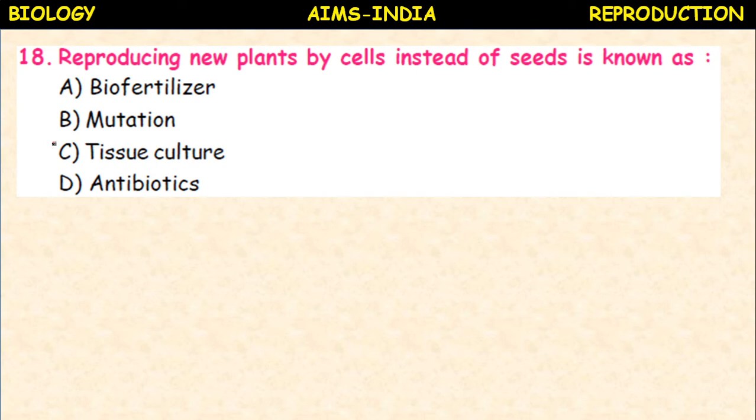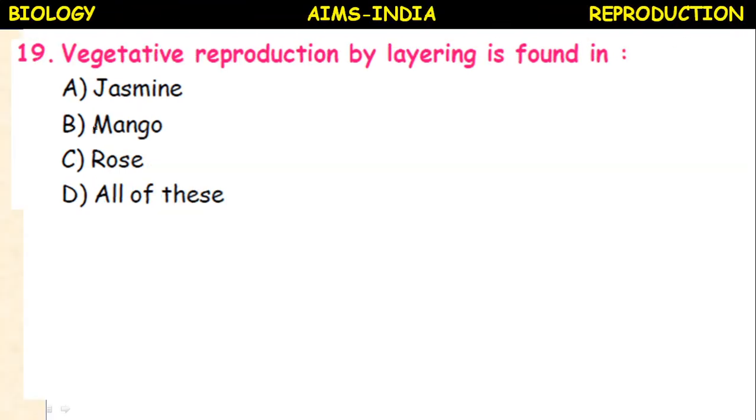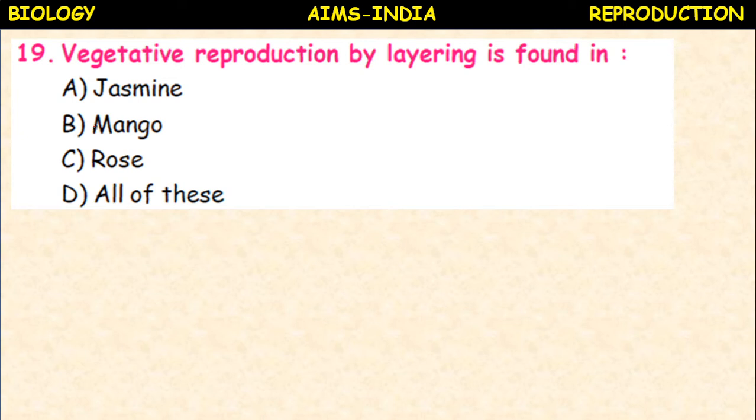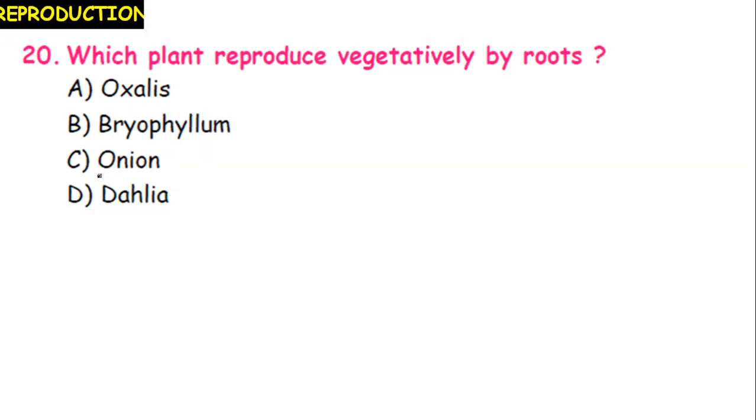Reproducing new plants by cells instead of seeds is known as biofertilizer, mutation, tissue culture, antibiotics. It is tissue culture. A large number of plants can be produced in a short span of time under controlled conditions. The vegetative reproduction by layering is found in jasmine, mango, rose, all of these. So layering can be done in all the above types of plants.